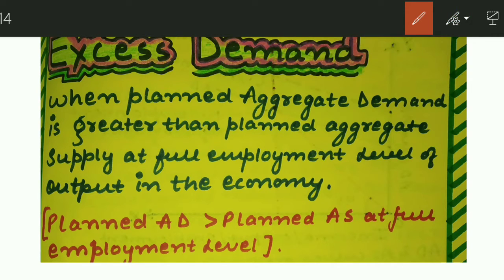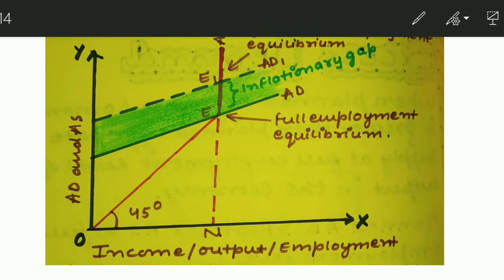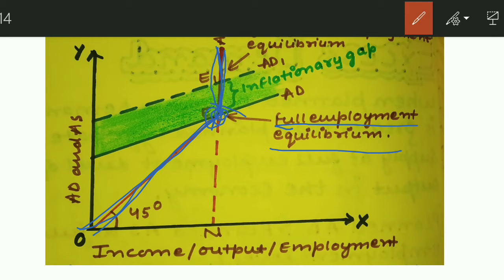Now let's understand it through a diagram. Over here you can see that this is your aggregate supply curve. It is up to here only because the resources in the economy are limited, and beyond that limitation we cannot go. So after this, the aggregate supply curve is perfectly inelastic, showing that resources cannot increase further, because the resources of the economy are fully utilized, fully employed. That's why it is full employment equilibrium, as all the resources of the economy are fully and efficiently employed.